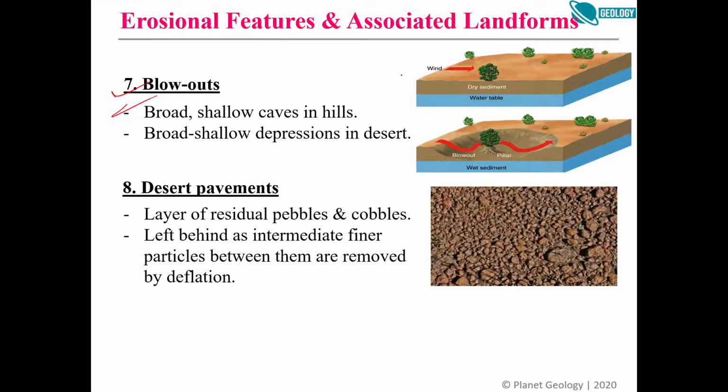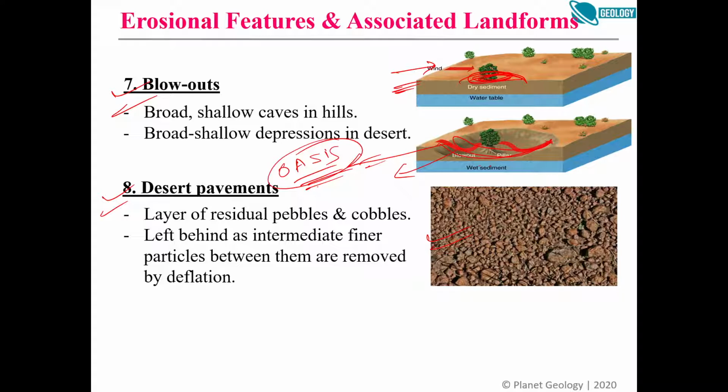So then this is blowout. This is the initial condition. Then wind has started blowing this area. We have got a depression, which we call a blowout. If this depression reaches the groundwater table, we will call it an oasis, right? Water in the middle of the desert. And this is again the desert pavement, right?